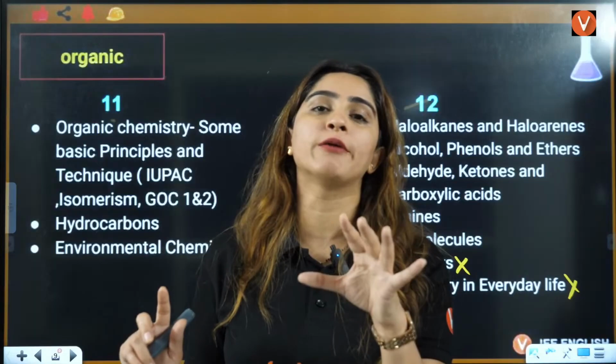For now, you can understand that this part is called the S block, this is the D block, this is the F block, and this is the P block.